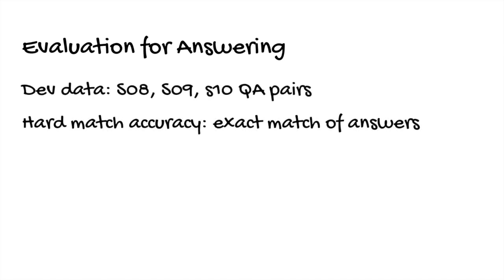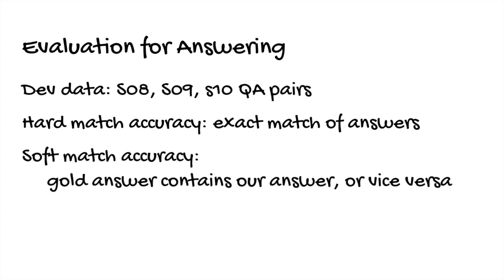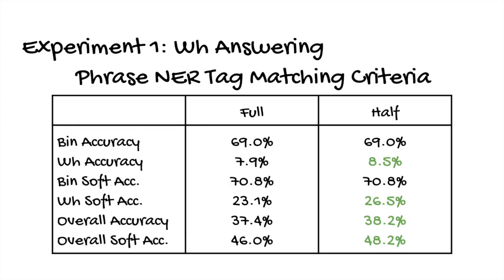To evaluate the effectiveness of our answering strategy, we developed an automatic evaluation pipeline for the answering module using the dataset QA pairs. Since there can be more than one correct answer to a question, we defined two metrics, hard match and soft match accuracies. Then we were able to use the pipeline to evaluate our design choices. We came up with these improvement ideas after manual evaluation of our answers. But we wanted to know whether a local fix improves the system in general.